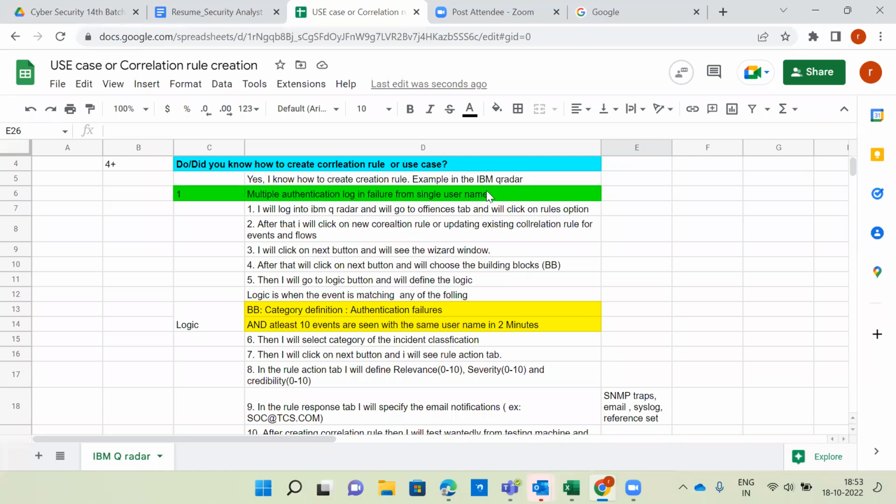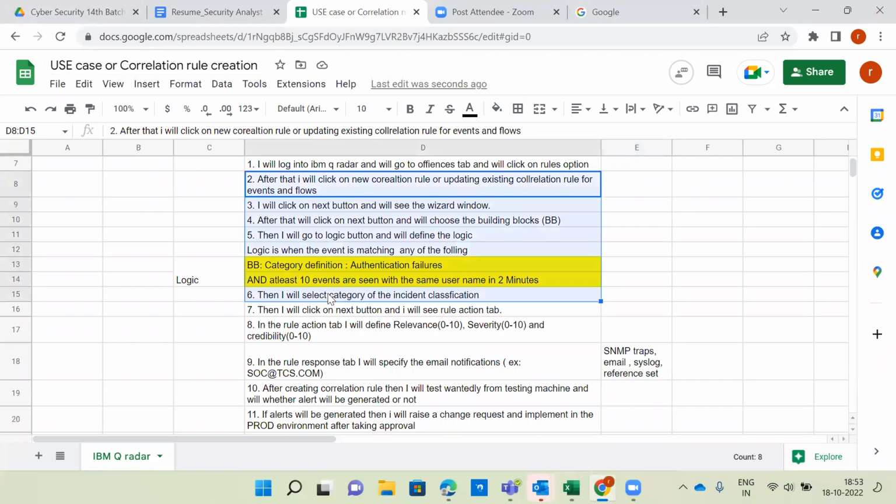Already I explained this one, and these rules also I explained. How many people have gone through the IBM QRadar tool videos, I mean whatever videos I shared from 62 to 69? Did you go through those videos? Yes, sir. Now what you will do is open this Excel sheet and keep it beside you. I think in the 64th or 65th video, the correlation rule creation option is there. Now you can read, and you are able to understand practically as well.